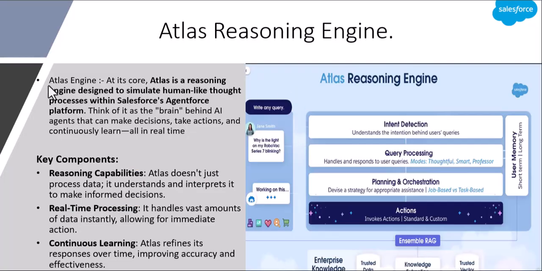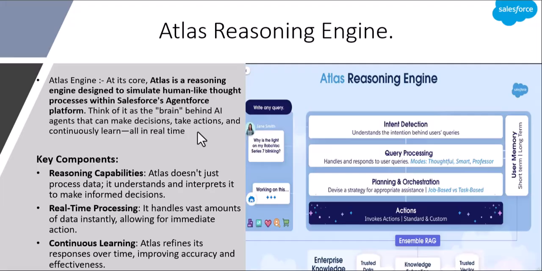If you look at the definition, it says that Atlas is a reasoning engine designed to simulate human-like thought process within the Salesforce Agentforce platform. Think of it as the brain of the AI agents that can make decisions, take actions and continuously learn, all in real time. So the Atlas reasoning engine simulates a human-like thought process.